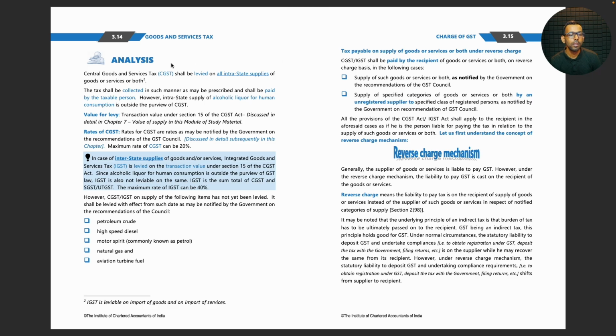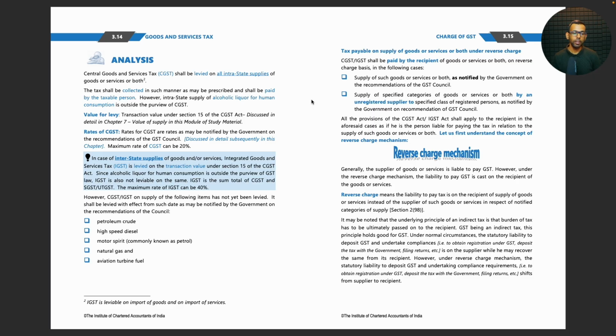Okay, analysis. CGST shall be levied on all intrastate supplies of goods or services or both. The tax shall be collected in such manner as may be prescribed and shall be paid by the taxable person. However, intrastate supply of alcoholic liquor for human consumption is outside the purview of GST.